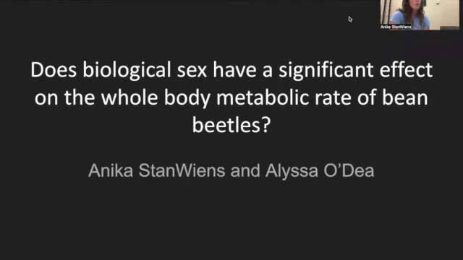So for our proposed experiment, we wanted to study the effects of biological sex on bean beetles and their metabolic rate. At the beginning of the experiment, we came up with the proposed research question. On the screen, you can see: does biological sex have a significant effect on the whole body metabolic rate of bean beetles? This is the oral presentation and oral lab report that we've prepared for you today on our proposed topic, by Anika and Alyssa O.D.